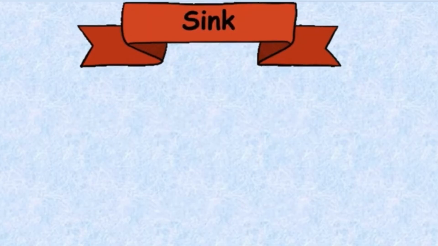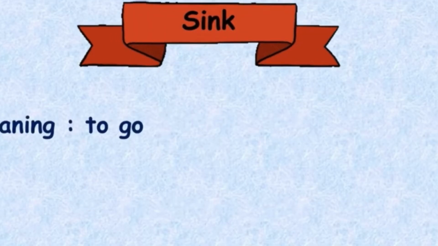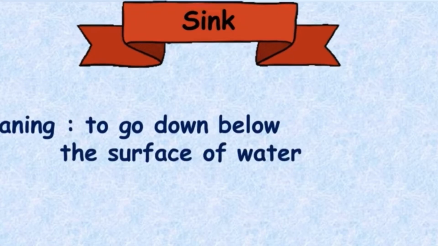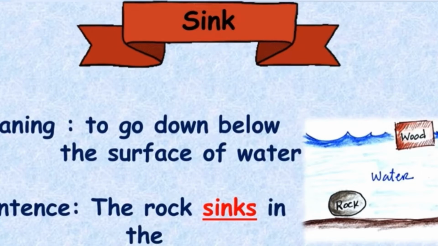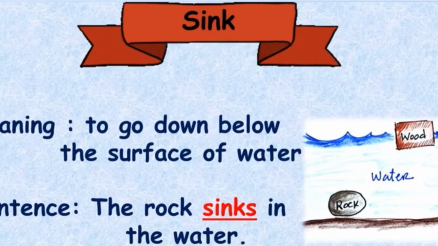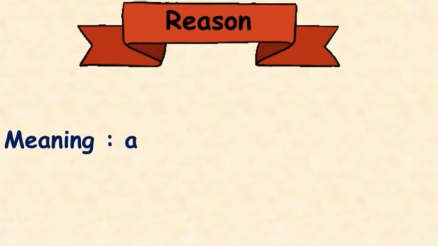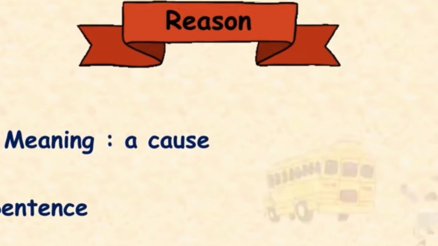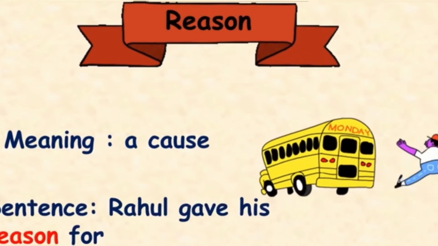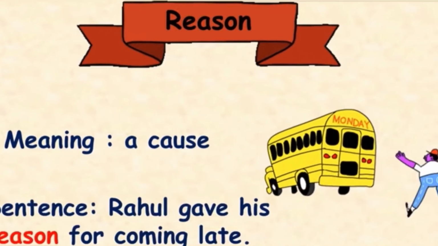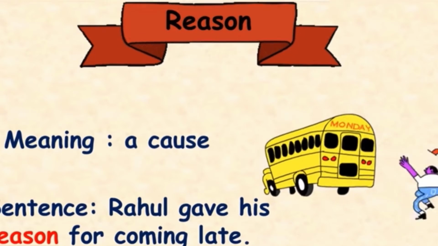Now the next word is sink. The meaning, to go down below the surface of the water. The sentence, the rock sinks in the water. And the last word we come across is reason. Now the meaning of reason is a cause. The sentence could be, Rahul gave his reason for coming late. Now you know the meanings of all the words.